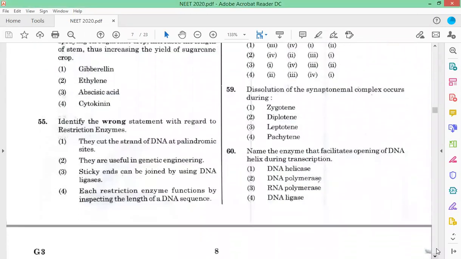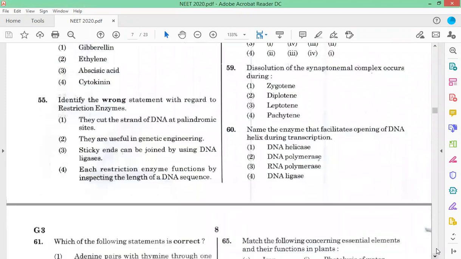Identify the wrong statement with regard to restriction enzymes. They are useful in genetic engineering, yes. They cut the strand of DNA at palindromic sites, yes. Sticky ends can be joined by using DNA ligase. Each restriction enzyme functions by inspecting the length of a DNA sequence.